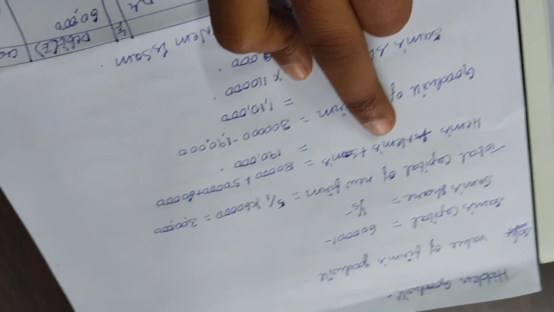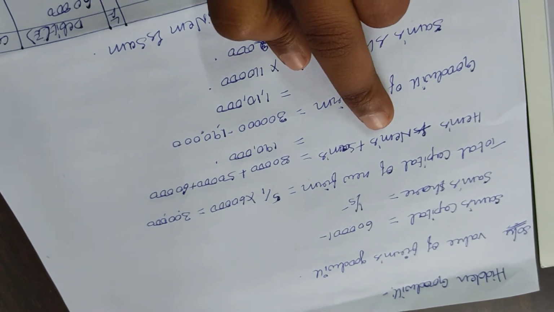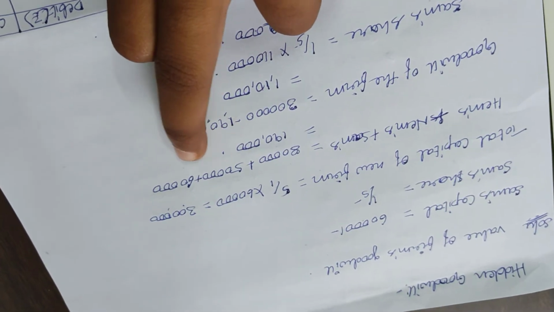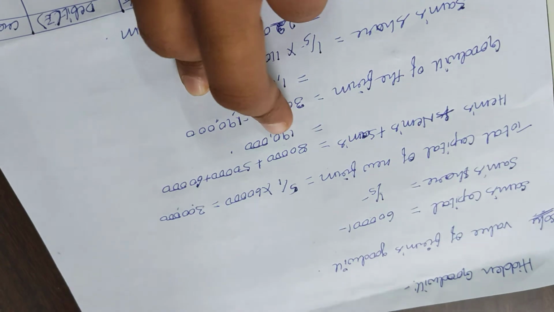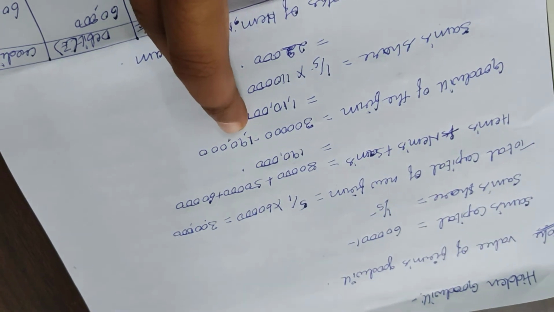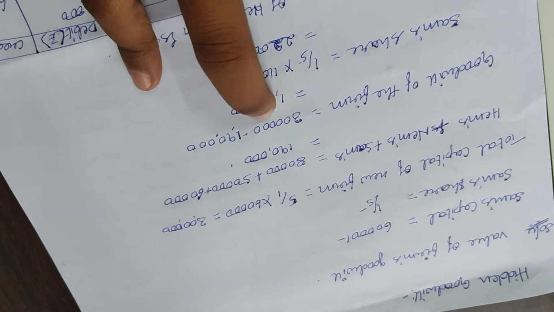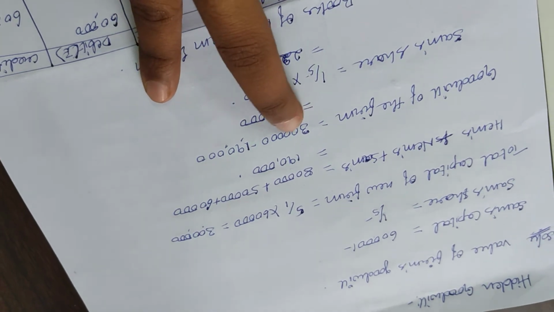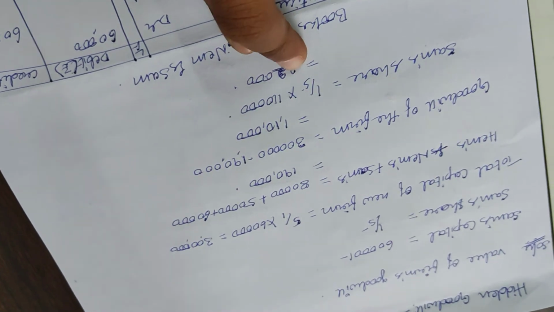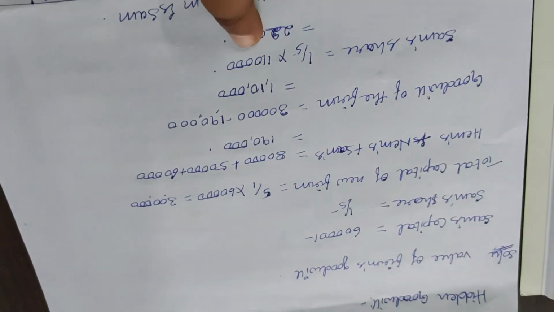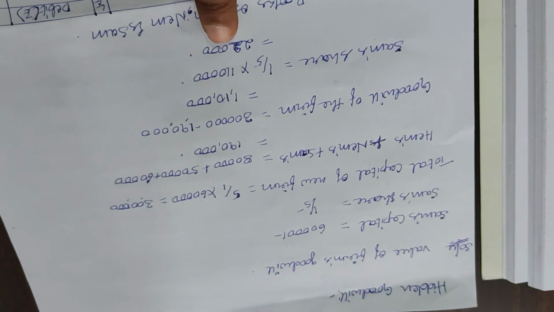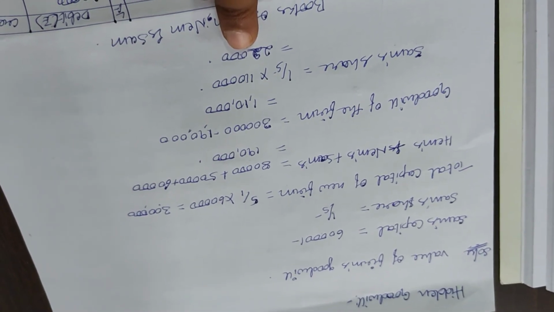Now let us add all the partners' capitals, that is M's plus N's plus the new partner Sam's. 80,000 is M's, 50,000 is N's and Sam's is 60,000. When we total it, it comes to 1,90,000. So the goodwill of the firm is the new total capital minus the total capital of all the partners, that is 3 lakh minus 1,90,000. So our goodwill is 1,10,000. What is Sam's share in the goodwill? That is 1/5, for which Sam is admitted into the firm. So 1/5 into 1,10,000 is 22,000. So in the goodwill, 22,000 belongs to Sam's share.